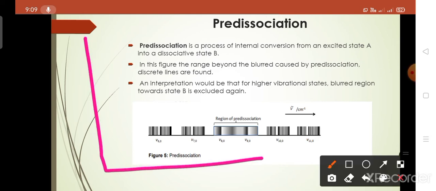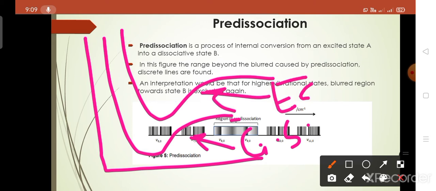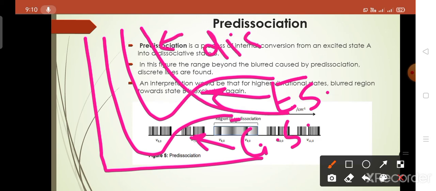Suppose this is the potential energy curve. These are the energy curves of the levels. First one is the ground state, second one is the excited state, and third one is the dissociative state. Internal conversion occurs between these two states, that is, the excited state and the dissociative state.